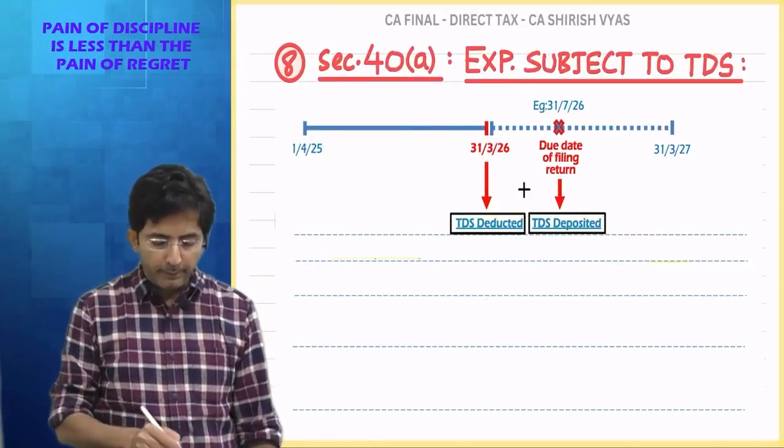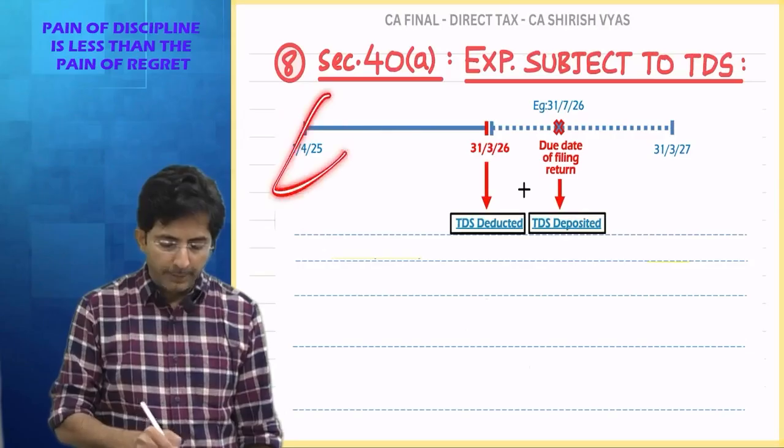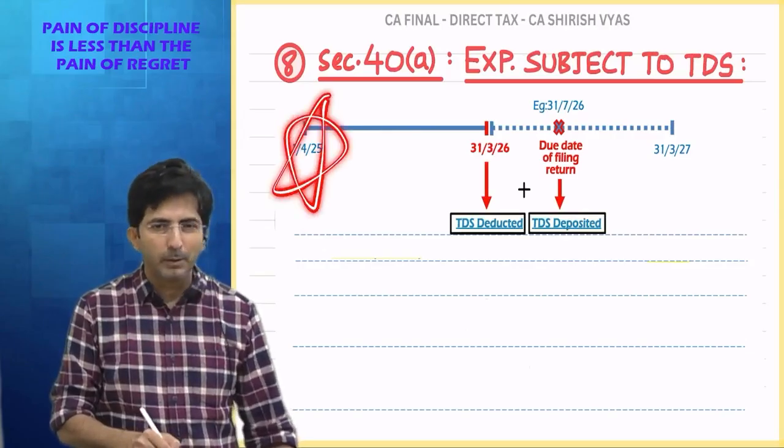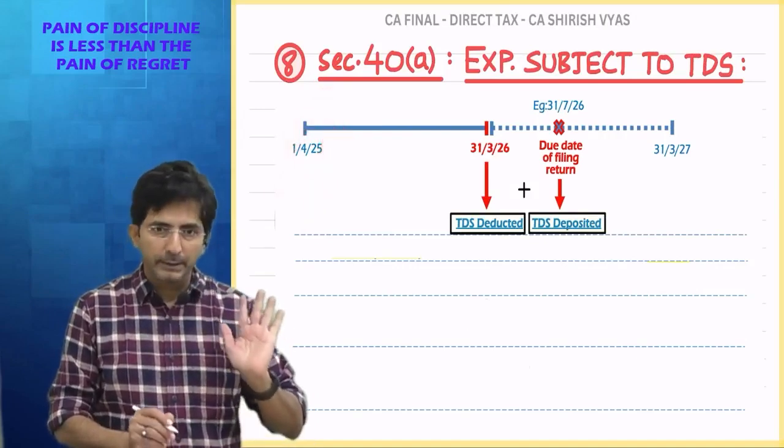Then point number 8. This point is very important. After point number 8, all other points are small, simple points. Almost I can say the topic is over. This 8th point is the main thing remaining. Okay.